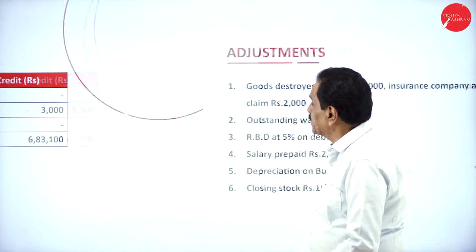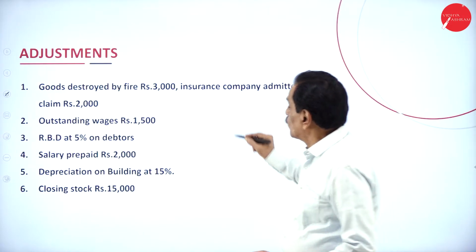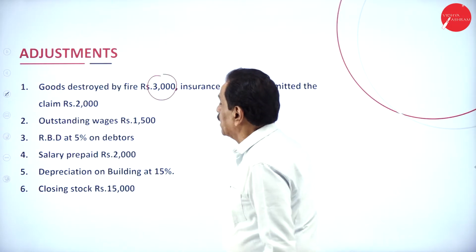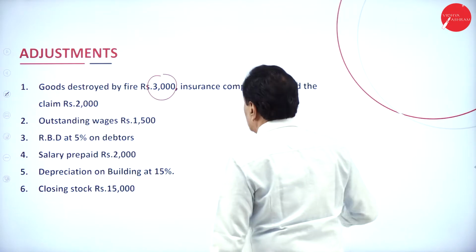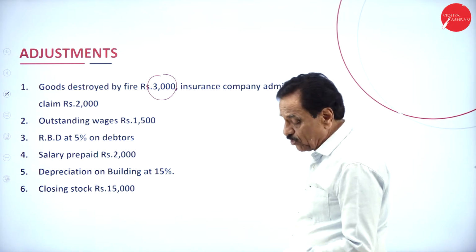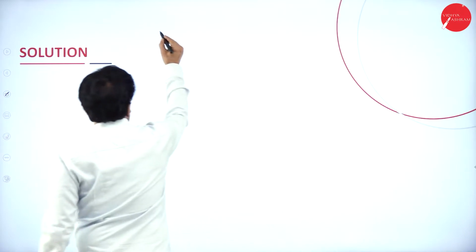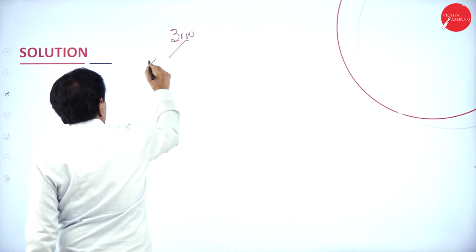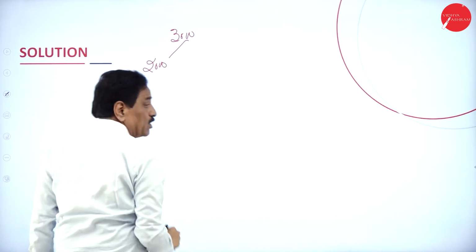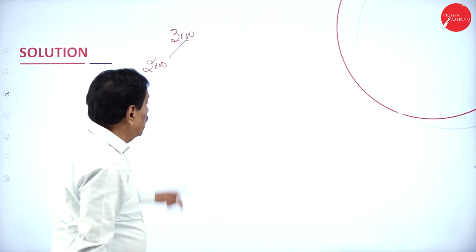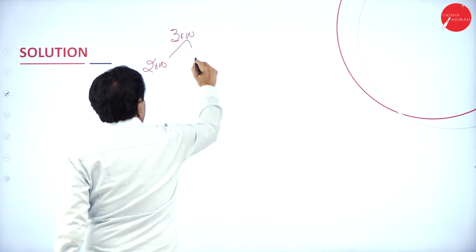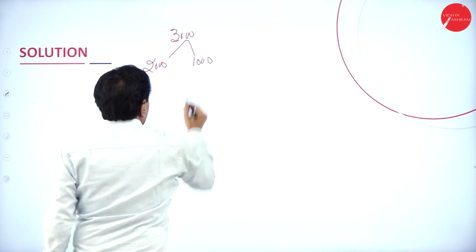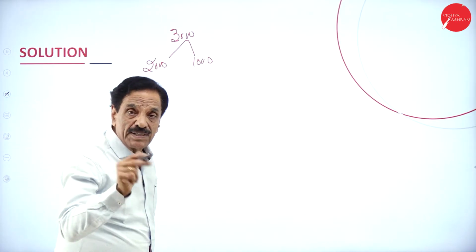We'll move on to adjustments. Stock destroyed. What is the total amount? 3,000. How much are you going to receive? 2,000. What is the total stock destroyed? 3,000. How much is irrecoverable? 1,000. So 3,000 will come in the trading account.